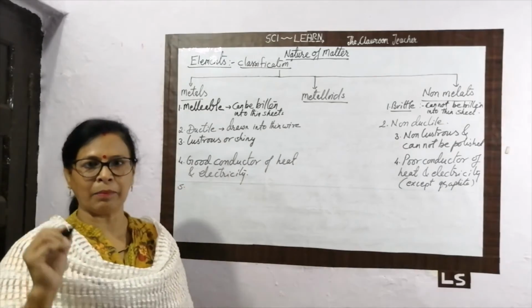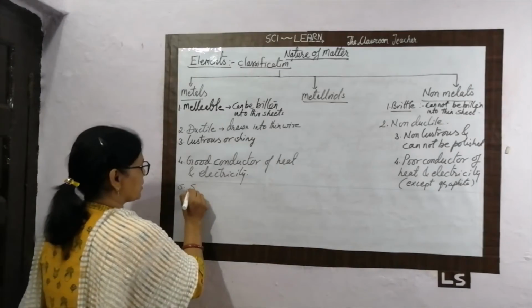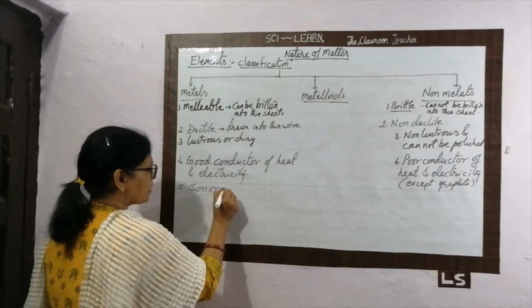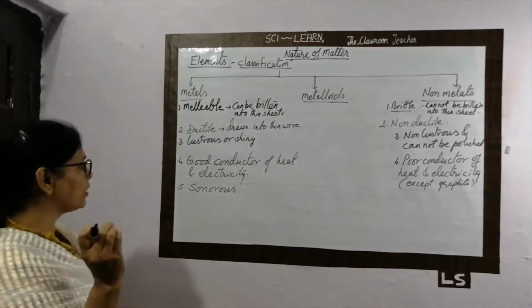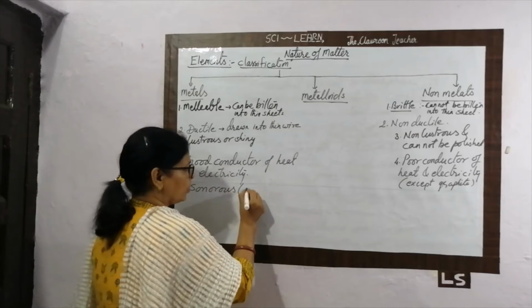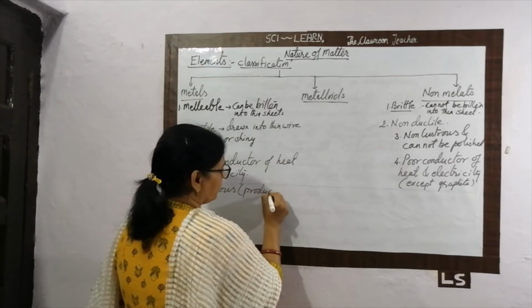Okay, and next move towards the next property. Next property in the metals. Metals are sonorous. Sonorous means they are able to produce sound. They produce a sound. Okay, what is sonorous? Produce sound.